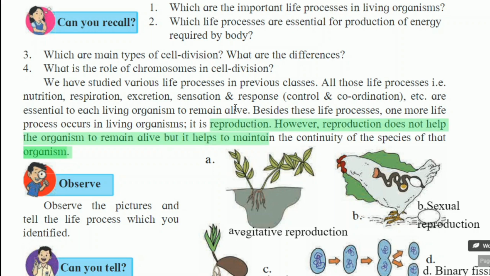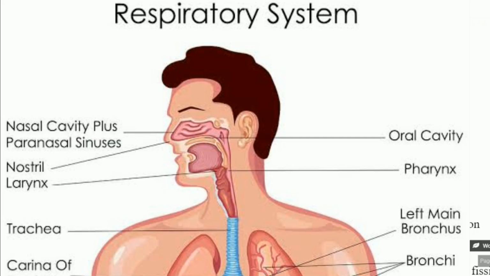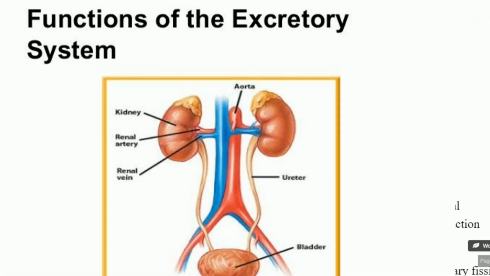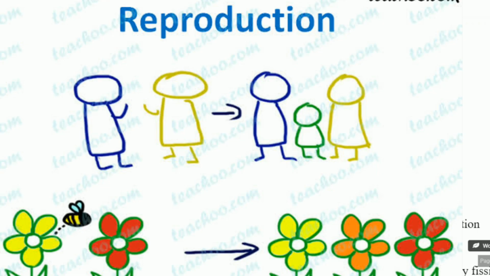All life processes like nutrition, respiration, excretion, sensation and response that is control and coordination, are essential to each living organism to remain alive. But besides these life processes, one more life process occurring in living organism, that is reproduction.